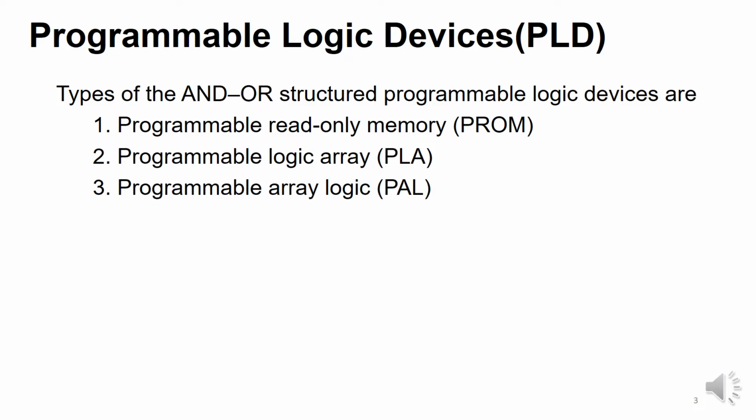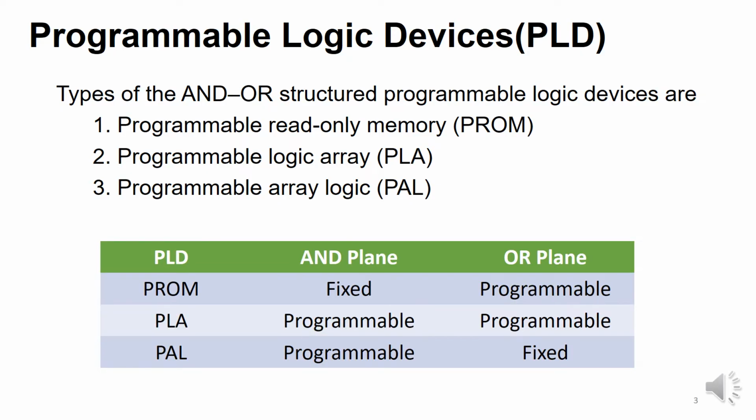Types of AND-OR structured programmable logic devices are programmable read-only memory (PROM), programmable logic array (PLA), and programmable array logic (PAL). The given table shows various PLDs and their AND-OR planes. PROM has a fixed AND plane. It means for n number of inputs, it produces 2 to the power n product terms. And the OR plane of PROM is programmable.